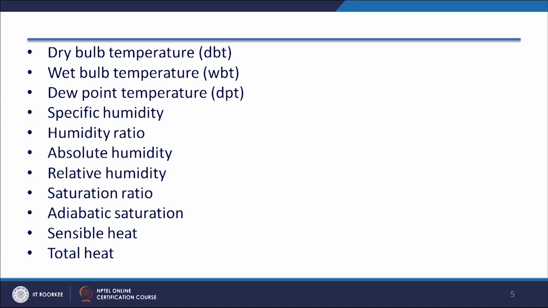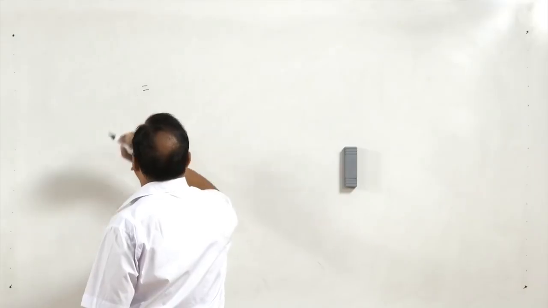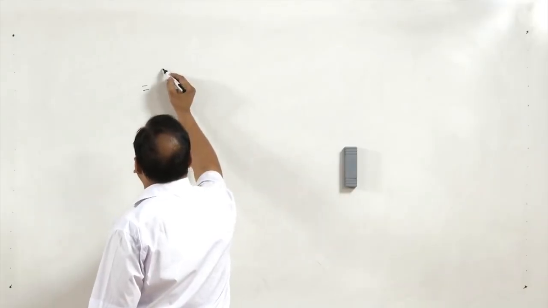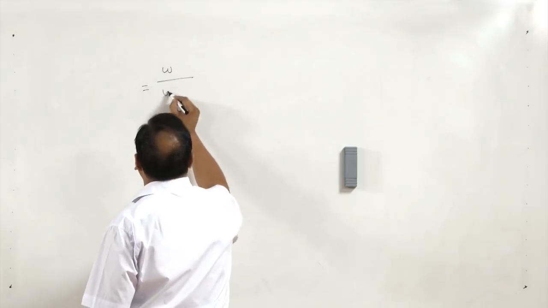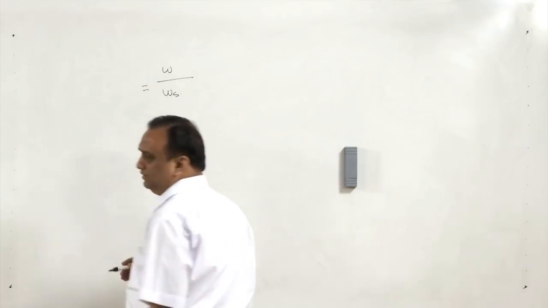Now, the third one is saturation ratio. Nowadays, this is not used. Saturation ratio is equal to the specific humidity of the air divided by the specific humidity when the air is saturated.